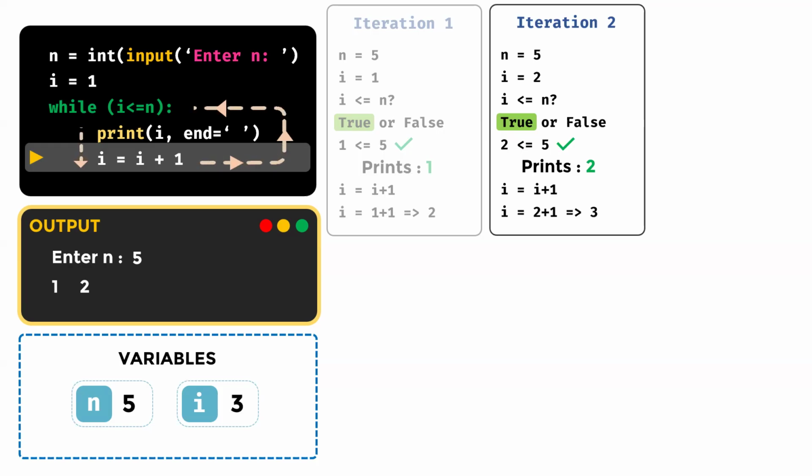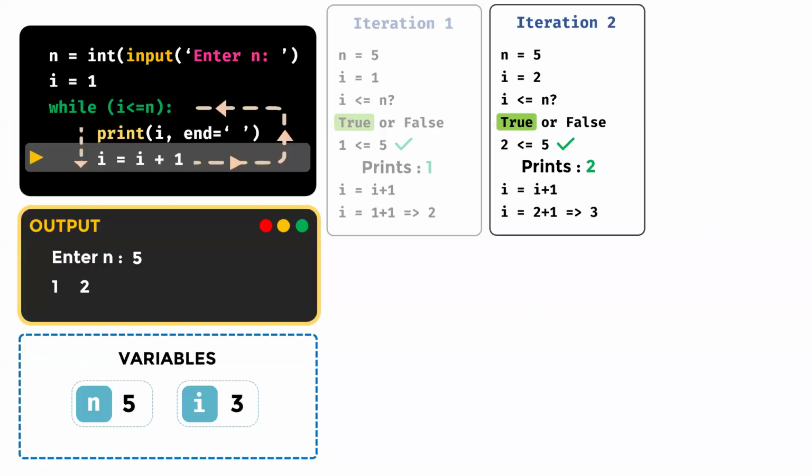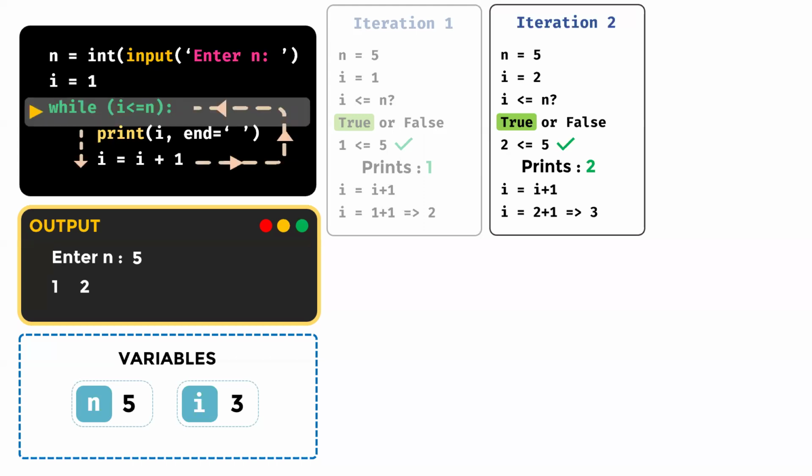Now again, same thing. The last line of the loop has been executed. Then what will happen? It will again go back and check the condition. So we are done with the second iteration. Okay, so now let's get started with the third iteration.